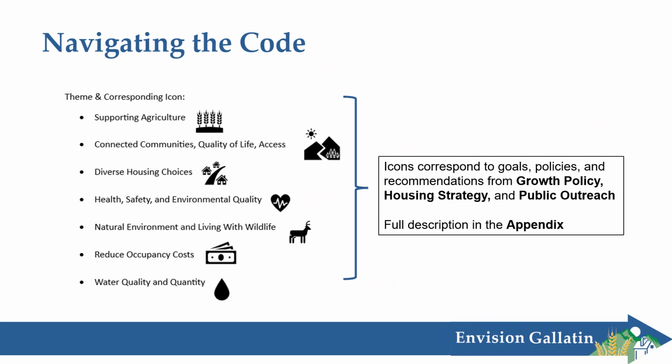Another tip on navigating the code, you will see these little icons placed throughout it. Those icons are meant to represent themes from the growth policy, housing strategy, and public outreach for this project. We provided a lot of information under each icon in the appendix of the model code. But just know anytime you see these icons, they're meant to represent the theme that's next to them on the left there, to tie portions of the code to all of those documents and outreach documents to make sure that the code is fulfilling some of those goals from existing plans and public outreach.